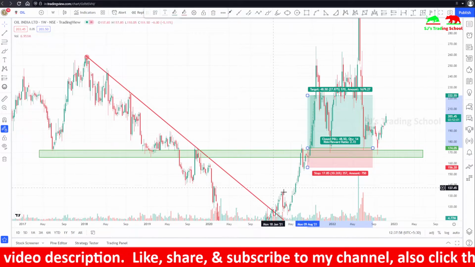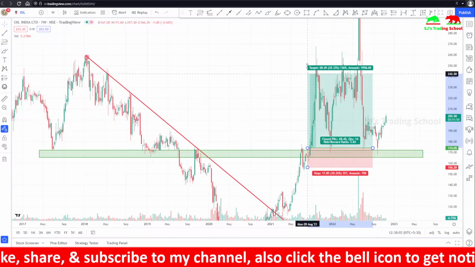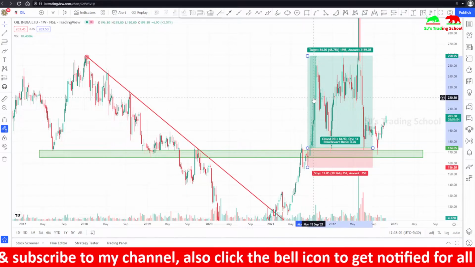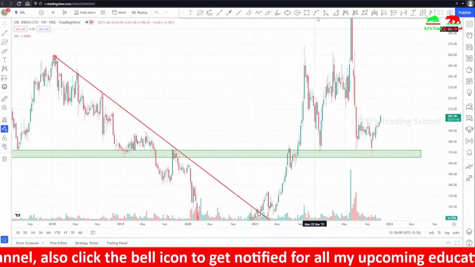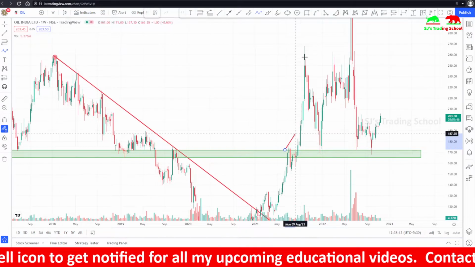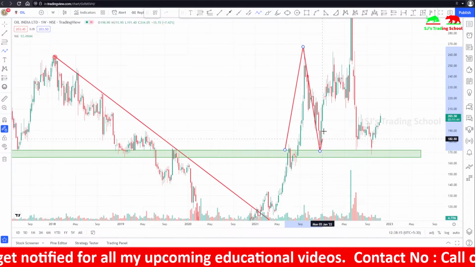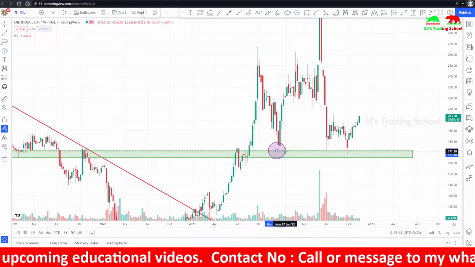They will not enter here. But aggressive traders usually enter at this point. Some might enter only here and keep the targets here. So some might even, if they miss the trade, look for a retracement. Retracement traders usually look for a retracement, and they might look at this point for entering their trades.